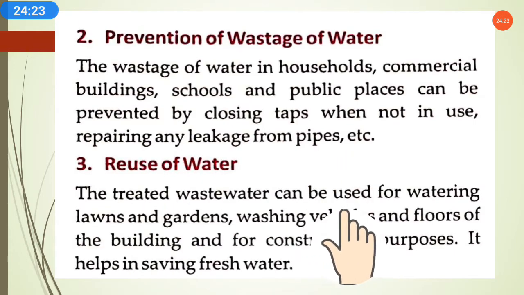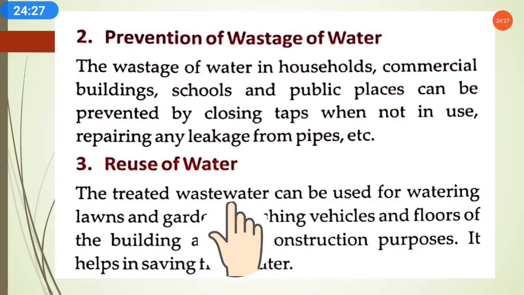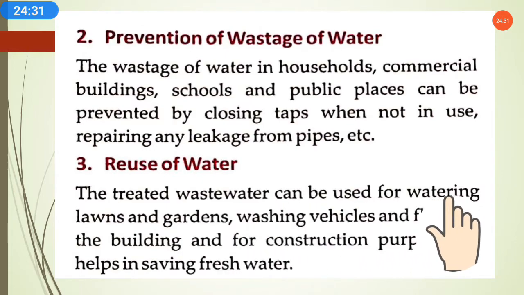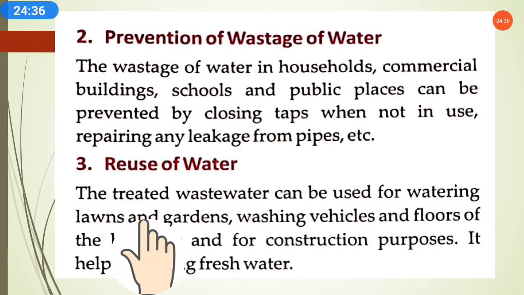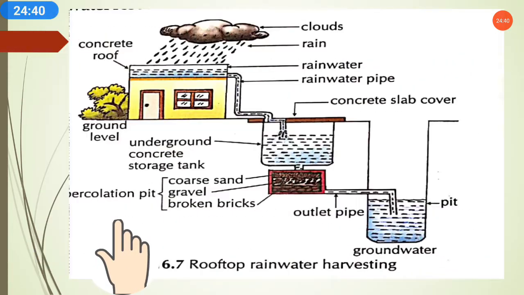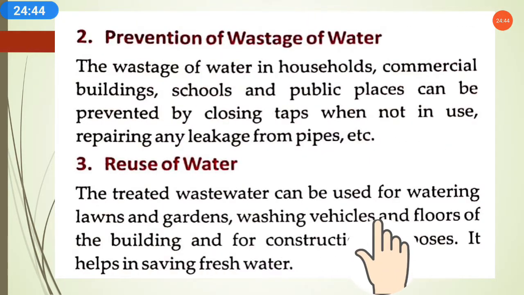The treated wastewater can be used for watering. Water that we have already used is now wastewater. This wastewater we can use for watering lawns and gardens, washing vehicles and floors of buildings, and for construction purposes, which helps in saving fresh water. Once you have used water, if it has not become very dirty, you can reuse it for other purposes. This way also you can save water.